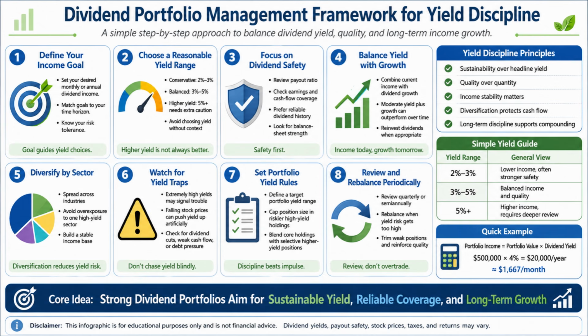For a simple example, if a portfolio is worth $500,000 and the dividend yield is 4%, the expected portfolio income is $20,000 per year. When divided by 12 months, that equals about $1,667 per month. Therefore, the core idea is that strong dividend portfolios aim for sustainable yield, reliable coverage, and long-term growth. Yield discipline helps investors avoid risky shortcuts and focus on building income that may last.